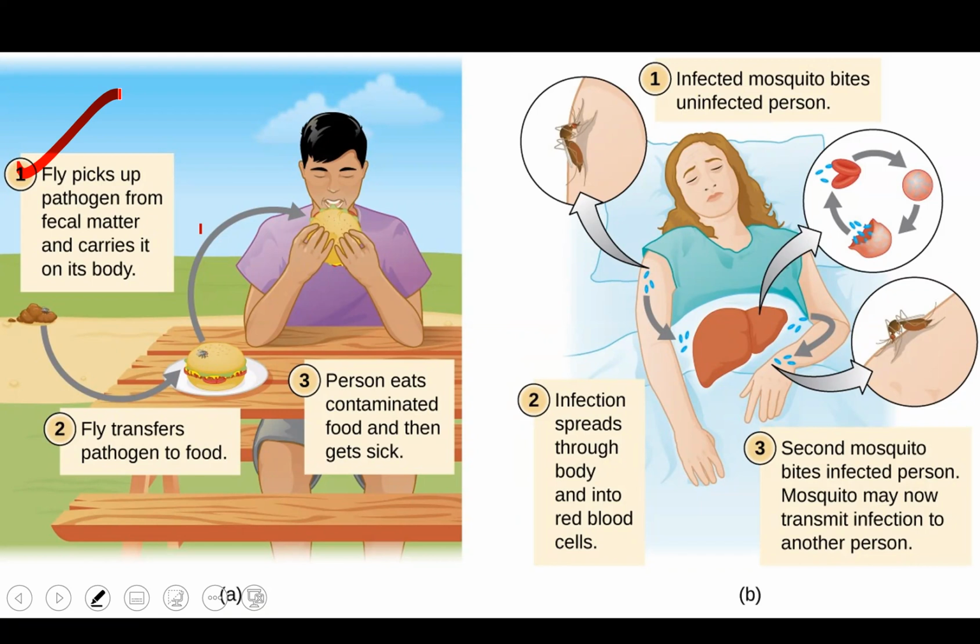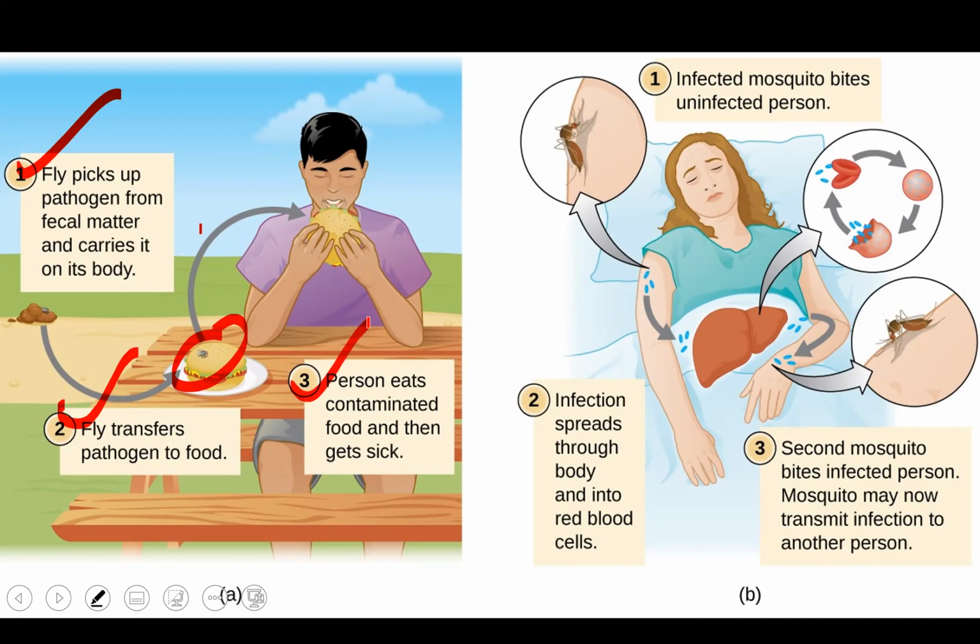After that, the same fly sits over your food, and at that time the fly transfers the pathogen to the food. Like you can see in the picture, first the fly sits on the fecal matter, and after that it sits over your food. And what happens? The person eats contaminated food and then gets sick.